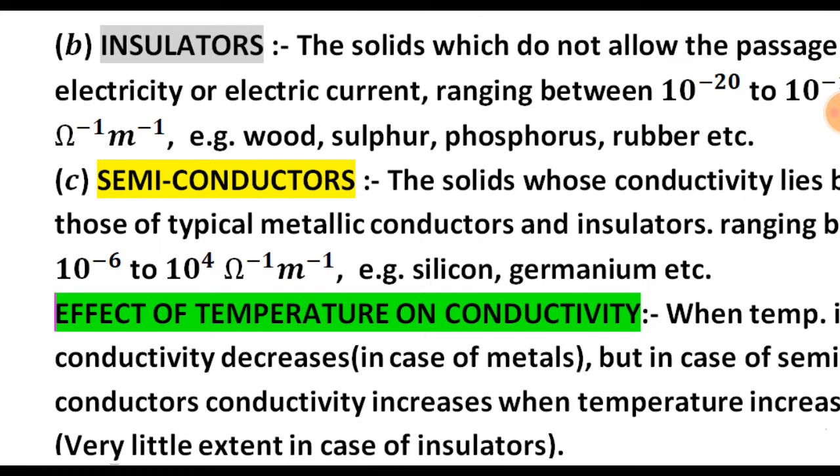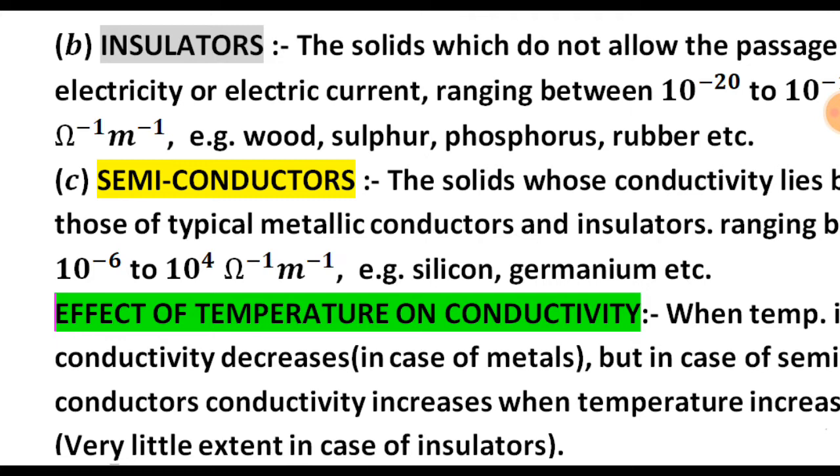For example, silicon, germanium, etc. Their range is between the insulator and conductor, and in some situations they pass electric current, so they are considered semiconductors. On the insulator side they do not pass any electric current, whatever the physical condition, for example molten or solid, but a semiconductor in certain situations conducts electricity.